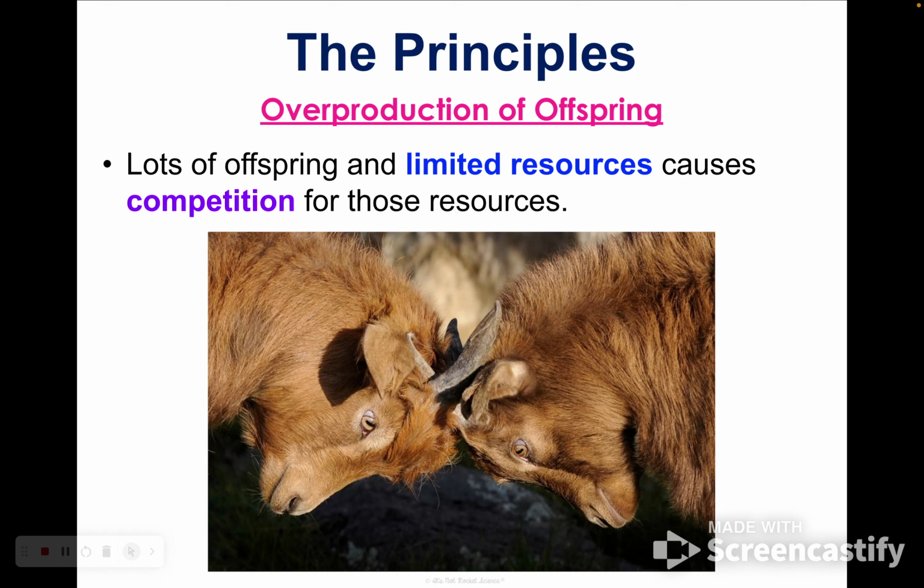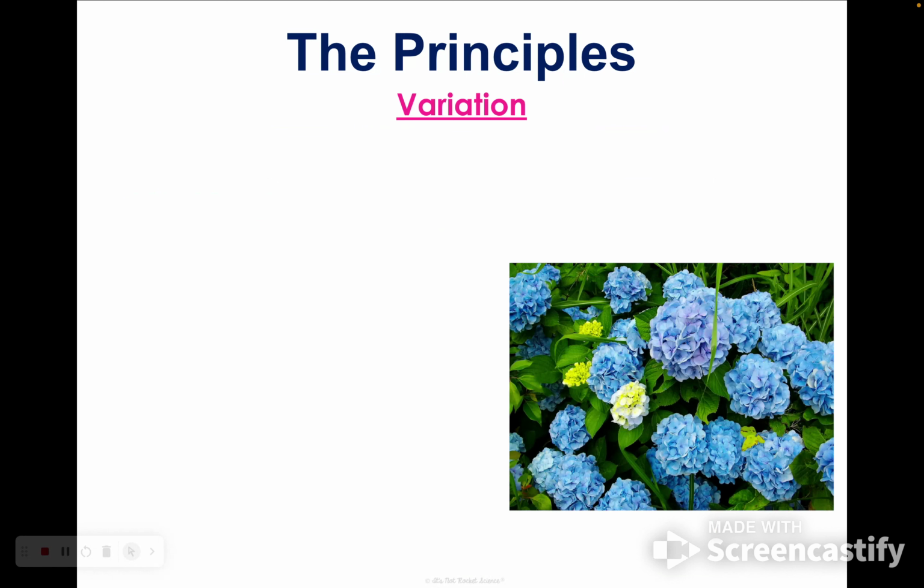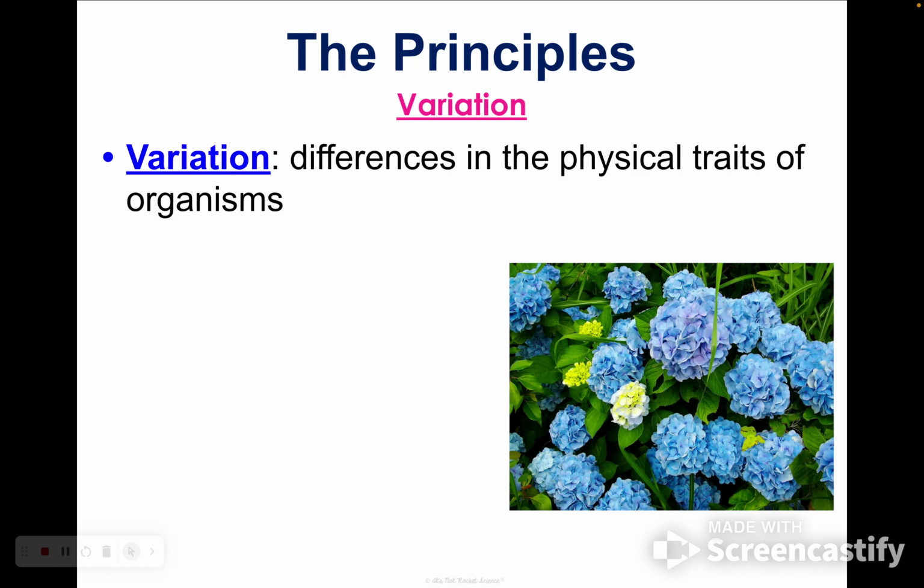So when you think about competition, sometimes it's not always fighting. Sometimes it's just, I got there first, or I was able to swim away from the predator and you weren't. There are lots of reasons why that competition might happen. The next one, variation. All individuals are different from every other individual in the population, especially organisms that use sexual reproduction. Because during meiosis, that crossing over happens, it mixes up the traits.